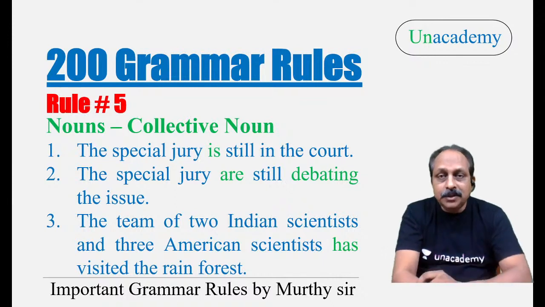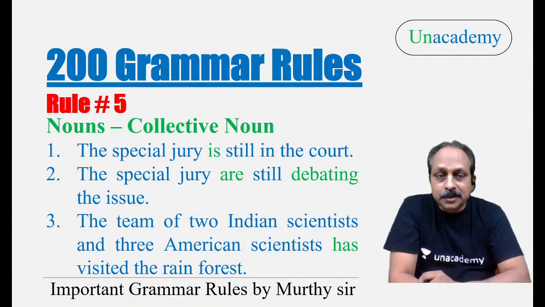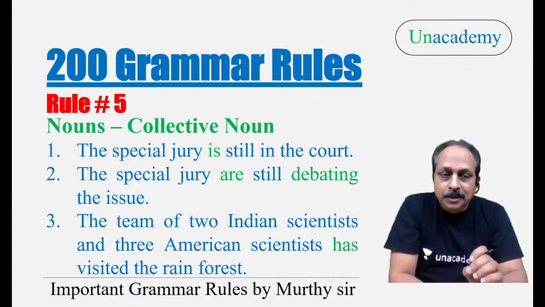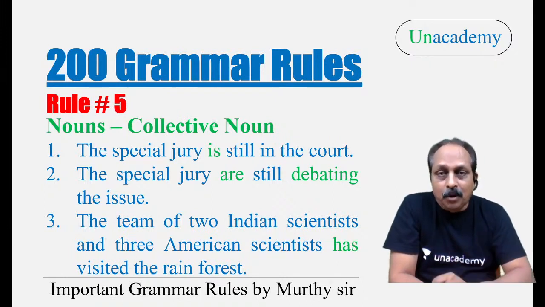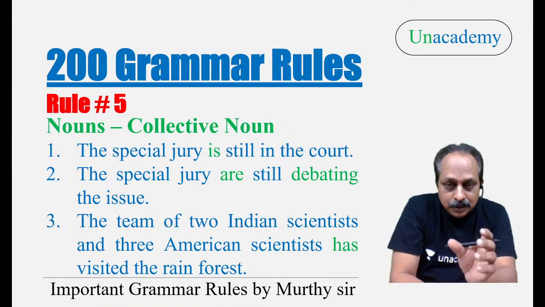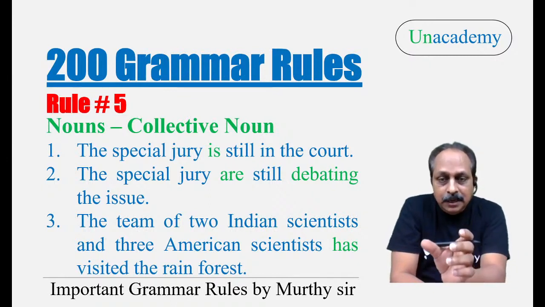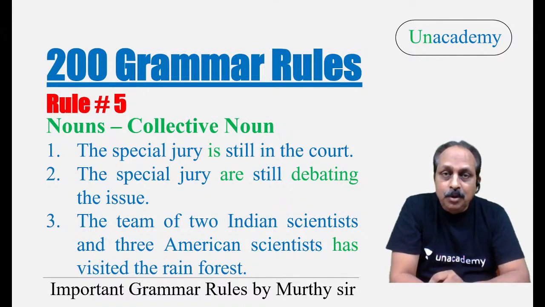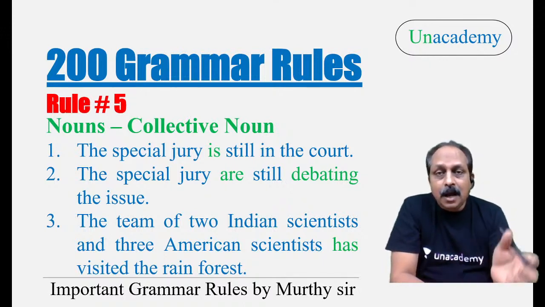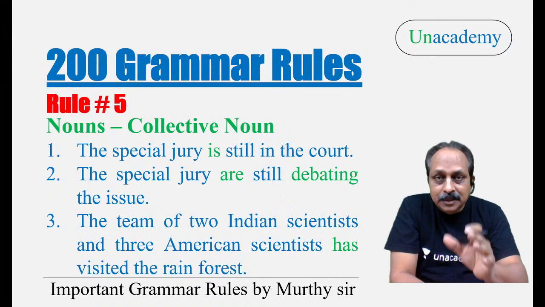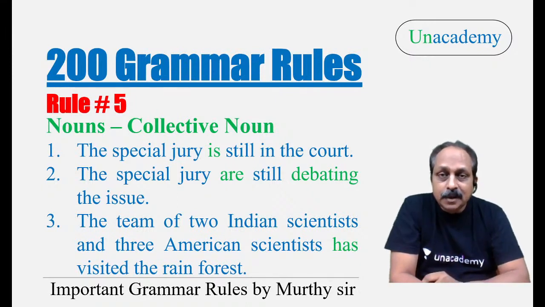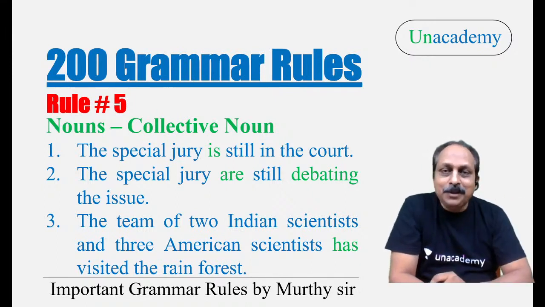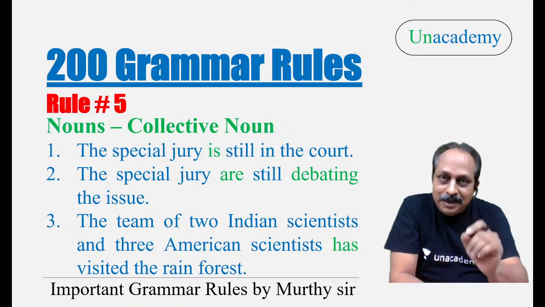Now, how do they ask the question in the exam? How do they give the question? The team of two Indian scientists and three American scientists have visited the rainforest. Now, what happens? Students focus on Indian scientists, American scientists, the nouns are in the plural form. So they think have visited the rainforest. They think the sentence is correct and they go for the fifth option. What is the fifth option? No error, but there is an error.